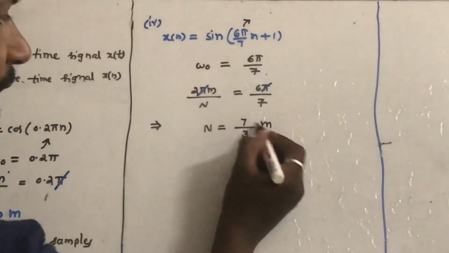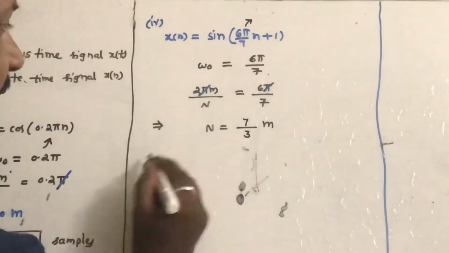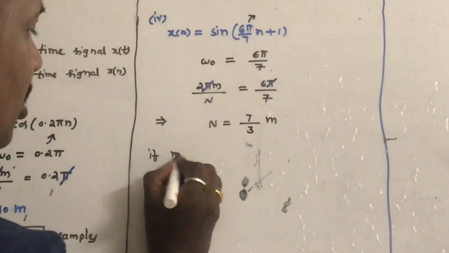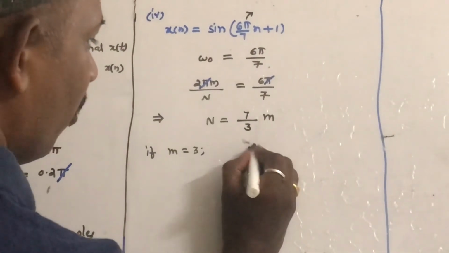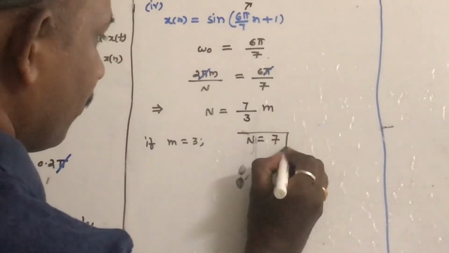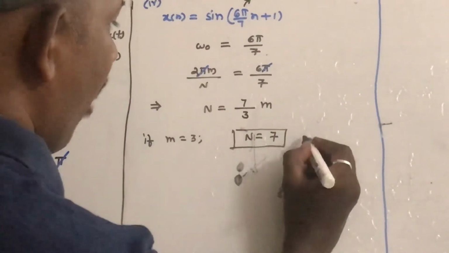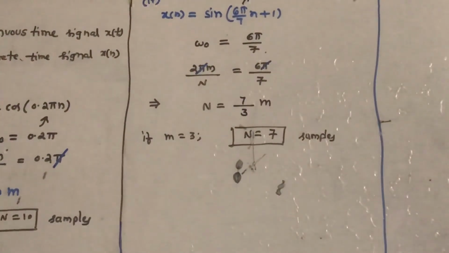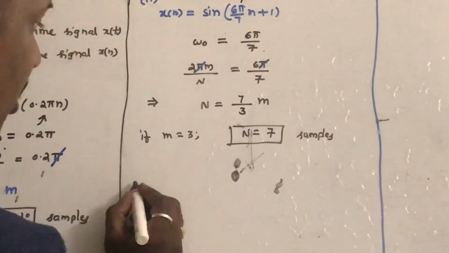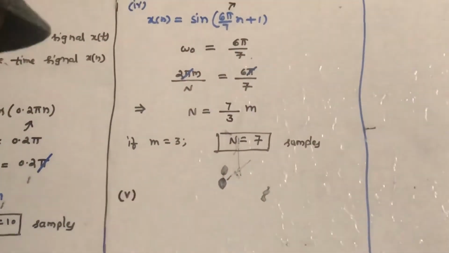So what is the minimum value of m? You have to make N an integer. If m is equal to 3, then 3 cancels out, then N is equal to 7. You can see that after 7 samples, the same sine wave repeats. So what is the fundamental period? N is equal to 7.